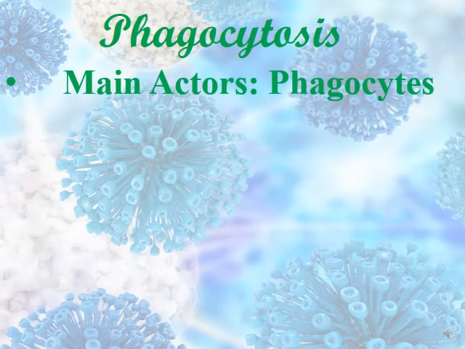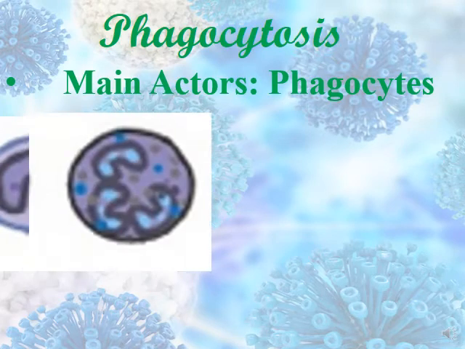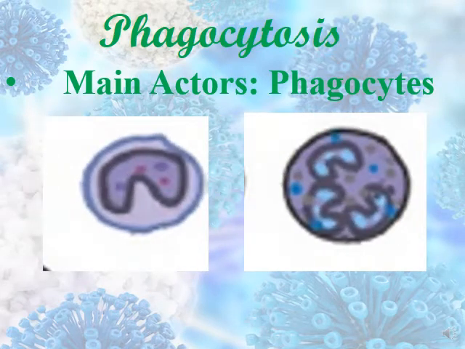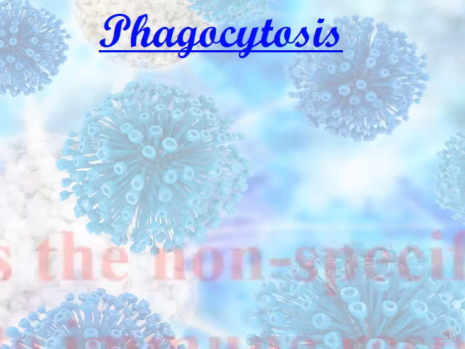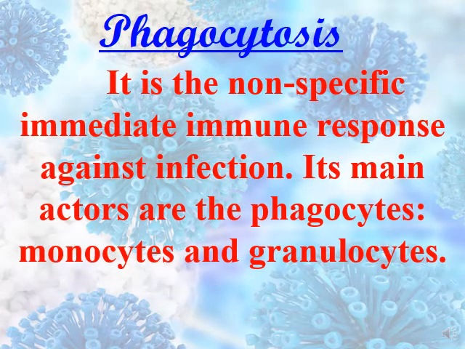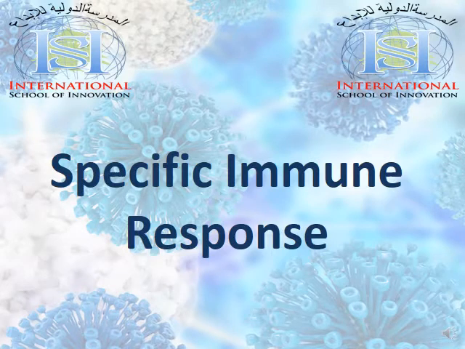The main actors of phagocytosis are the phagocytes: the monocytes and the granulocytes. They are the phagocytes or the macrophages. Phagocytosis is known to be the non-specific immediate immune response against infection. Its actors are the phagocytes. Now let's move to the specific immune response. All that we talked about, inflammation and phagocytosis, is non-specific.